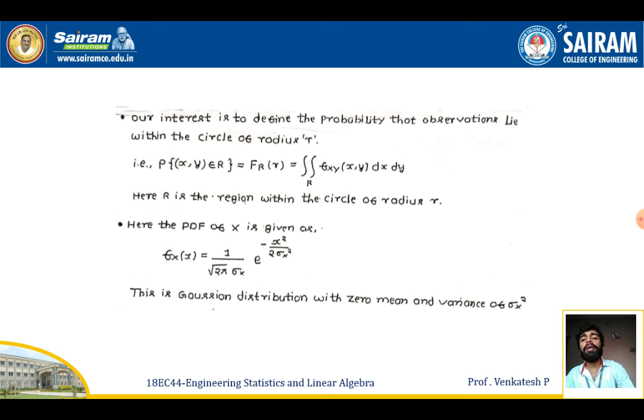Now our interest is to define the PDF of the observation lying within the circle of radius r. That is, P of x comma y belonging to the region R will be given by capital F of r equal to the double integral over the region R of the PDF function f of x comma y dx dy, where R is the region within the circle of radius r. Here the PDF of x is given as f of x equal to 1 by square root of 2 pi sigma, into e power minus x square by 2 sigma square. This also represents a Gaussian random variable with zero mean and variance of sigma square.